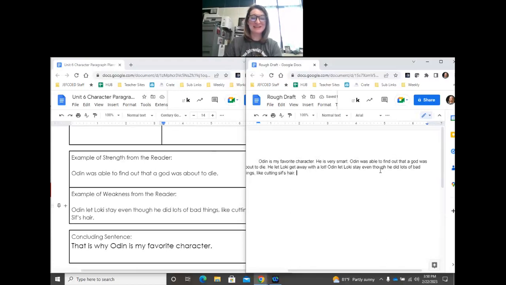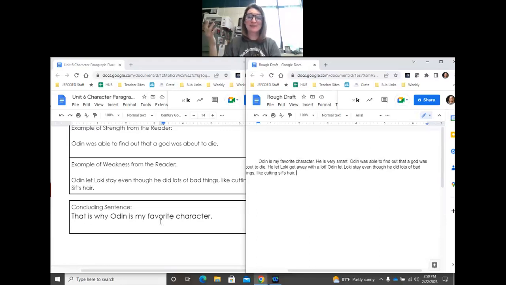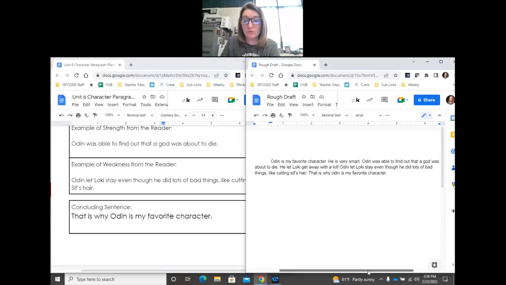Almost done. Last thing we need is our concluding sentence. Remember, the job of your concluding sentence is just like your topic sentence, but you're finishing up the paragraph, so they should be pretty similar. That is why Odin is my favorite character. Done, right? No, not quite done. The last thing we're going to do before we do, in fact, call it done is we are going to look back at what we wrote, and we're going to look for those things that we know we have to fix, like capital letters, periods, spaces, all that good stuff.